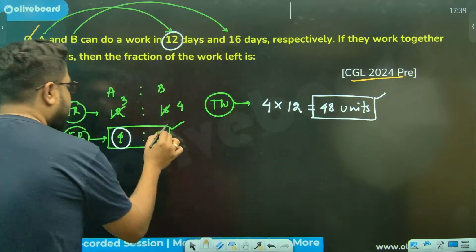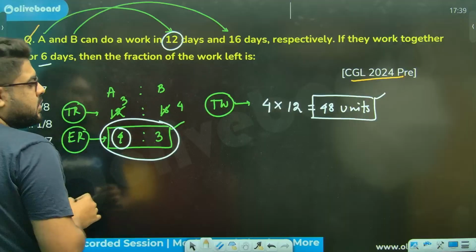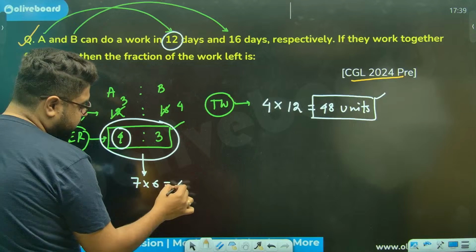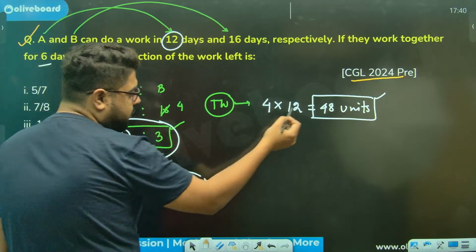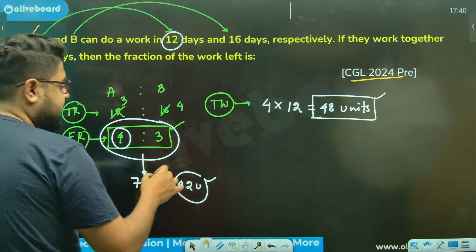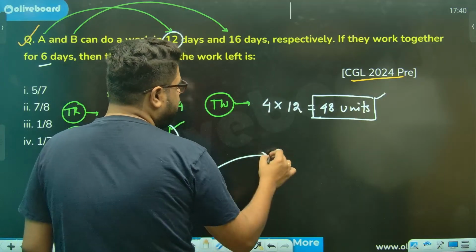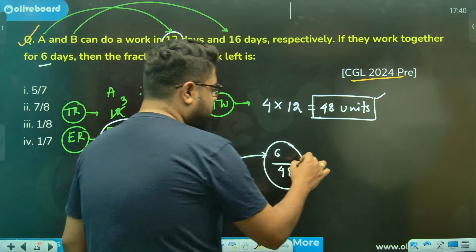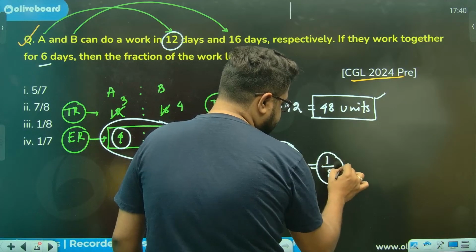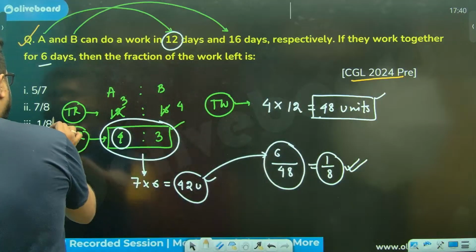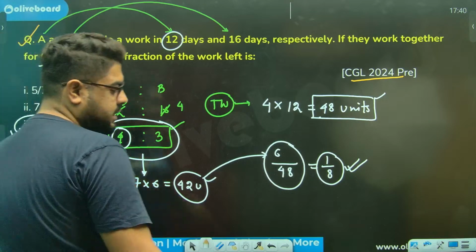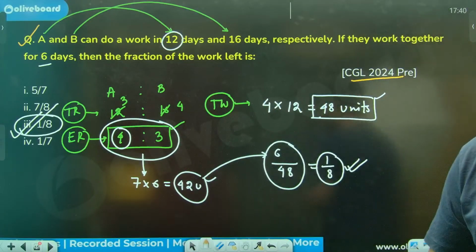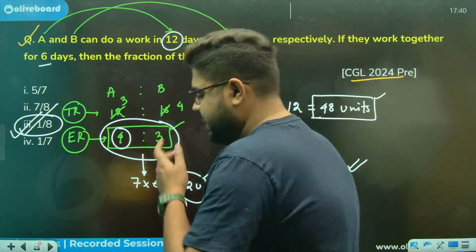Now, if they work together for 6 days, sir, they will complete how much? Every day they will do 7 units. 4 plus 3 into 6 days. That means 42 units are done out of 48. So how much work is left? So left is 6 units out of 48 units. This is the fraction of work which is left. Sir, which is 1 by 8. 1 by 8 part of the work will be left, which is there in option number 3, and that itself is your correct answer, right?